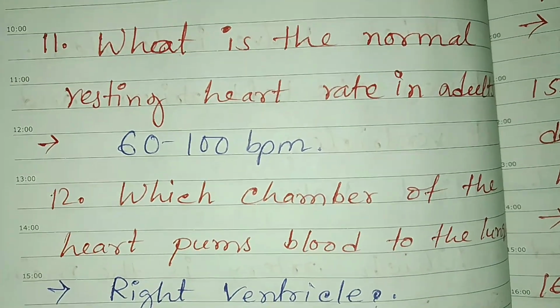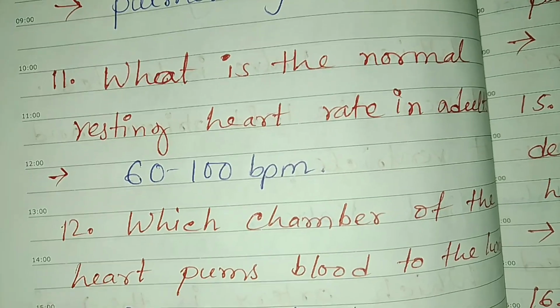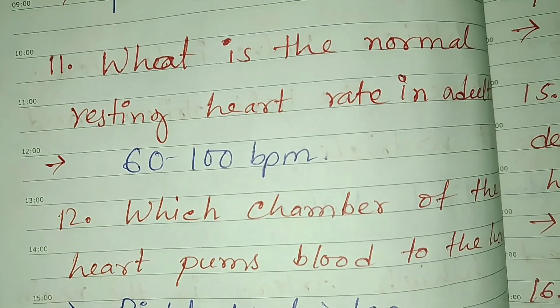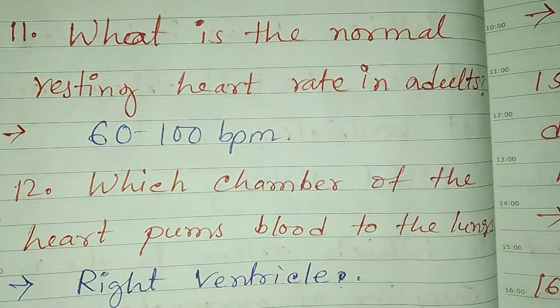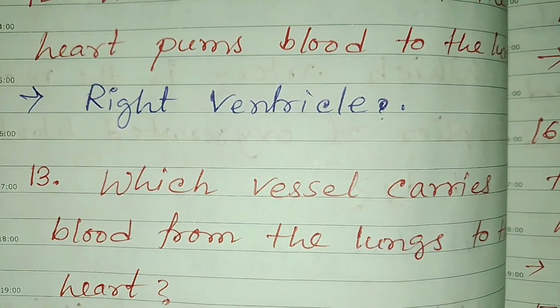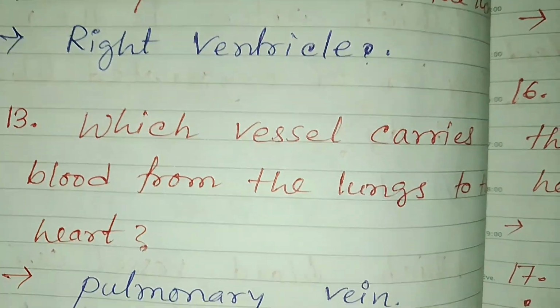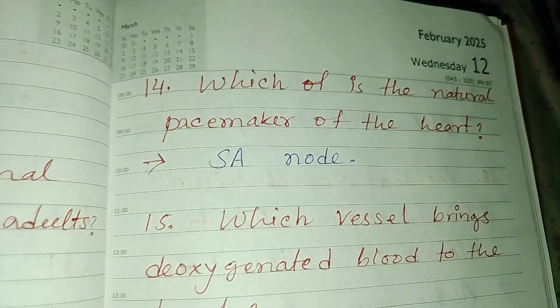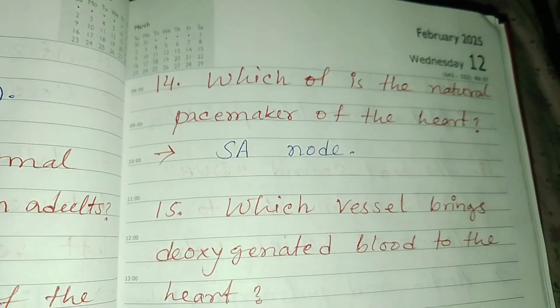What is the normal resting heart rate in adults? 60 to 100 beats per minute. Which chamber of the heart pumps blood to the lungs? Right ventricle. Which vessel carries blood from the lungs to the heart? Pulmonary vein. Next question, which is the natural pacemaker of the heart?